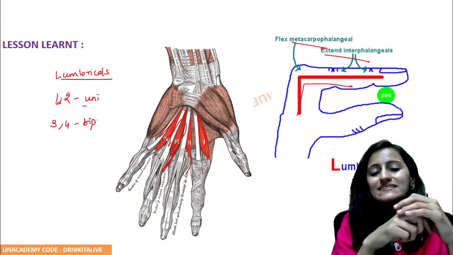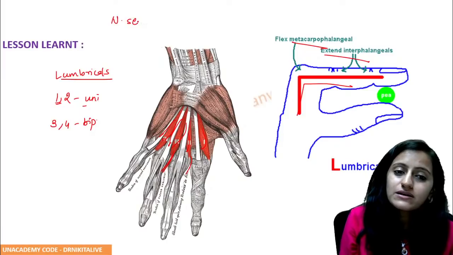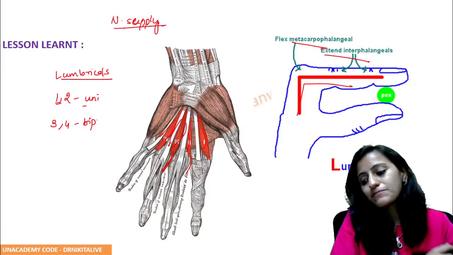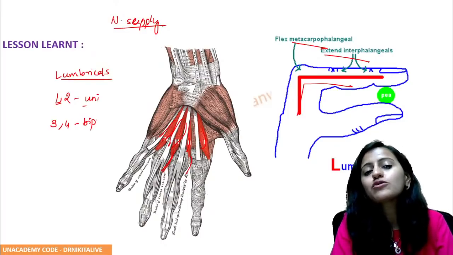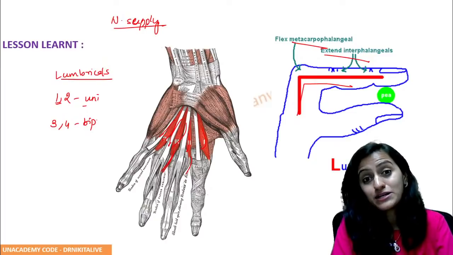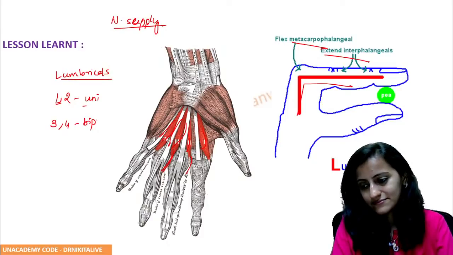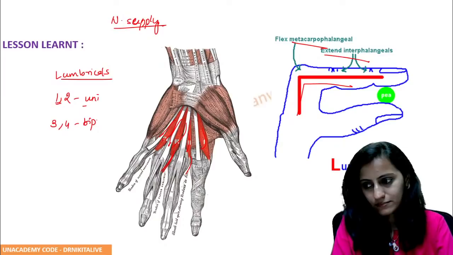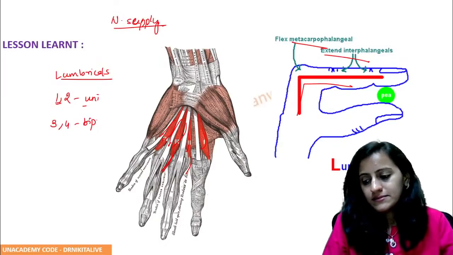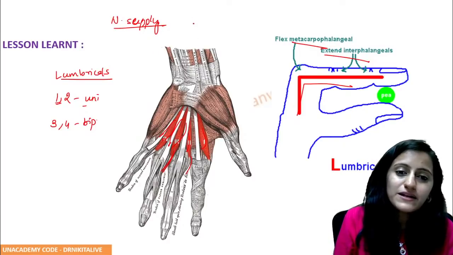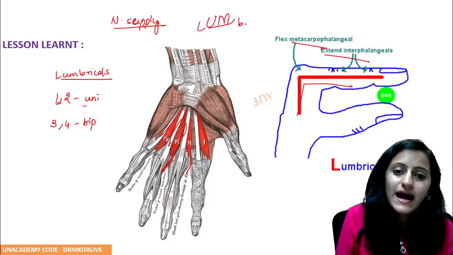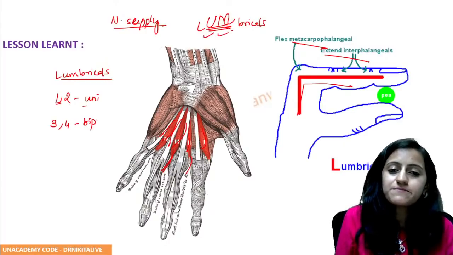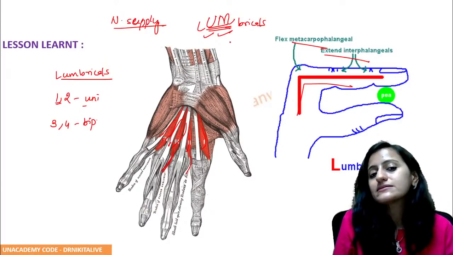So flexion and extension. What is the nerve supply of the lumbrical muscles? What are these lumbricals supplied by? All by ulnar, all by median, all by radial, or do they have a mixed nerve supply? Yes. So remember that when you write lumbricals, remember U and M. That helps you remember the nerve supply is by both ulnar and median.